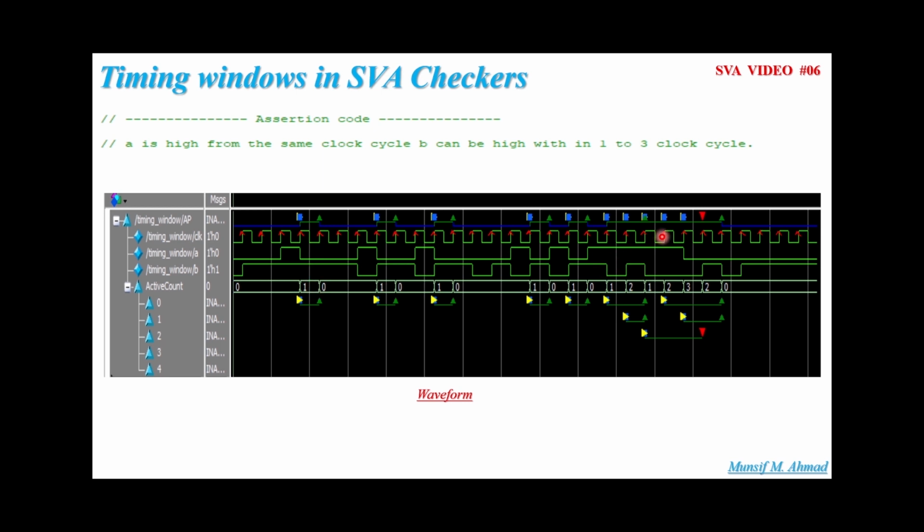Let's try to analyze the failure case. At this passage of the clock, A is high. In the next passage of the clock, B is low. In the second clock cycle, B is low. And in the third clock cycle, B is low over here. What we want is that by the third clock cycle, B should be high, but here at the third clock cycle also B is low, and the assertion is failing over here. So this is what the timing window means.